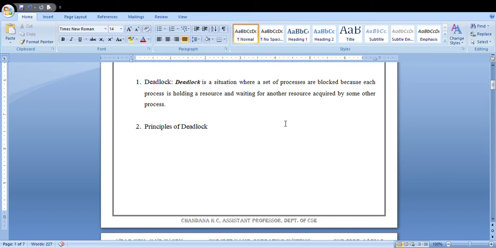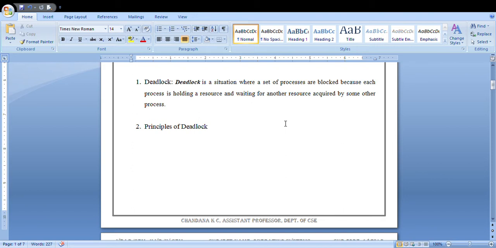And the next one is consumable resources. What do you mean by consumable resources? In simple words, for example, whatever variables you declared in a program are limited only to executing that particular program. You can't use the same variable in the next process or the next program without initializing it.